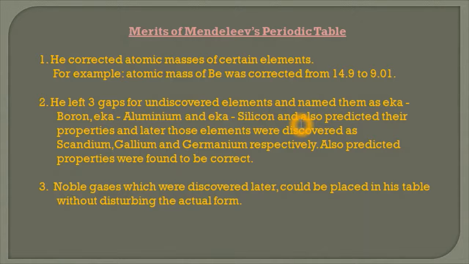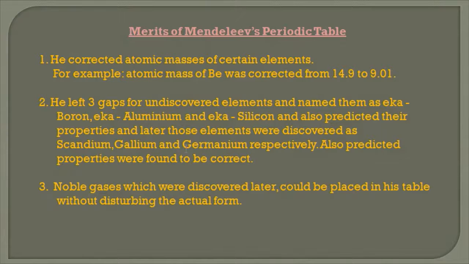And he not only left the gaps, but he also predicted the properties of those unknown elements. Later, when those elements were discovered, eka boron was named scandium, eka aluminium was named gallium, and eka silicon was named germanium. The properties which he had predicted were found to be correct. So Mendeleev left proper gaps for the then undiscovered elements.